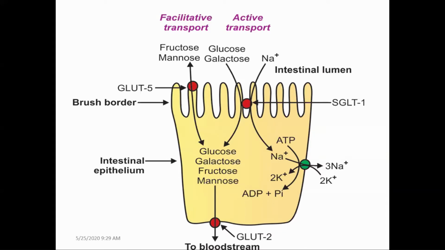Generally, among the different carbohydrates which we include in dietary food, there is starch, which is a polysaccharide, and then sucrose, which is a disaccharide, and lactose, which is again a disaccharide and is present in milk, and then monosaccharides like fructose and glucose. Even though we are taking polysaccharide, disaccharide, and monosaccharide, before they are absorbed in our body, they should be converted into monosaccharides.